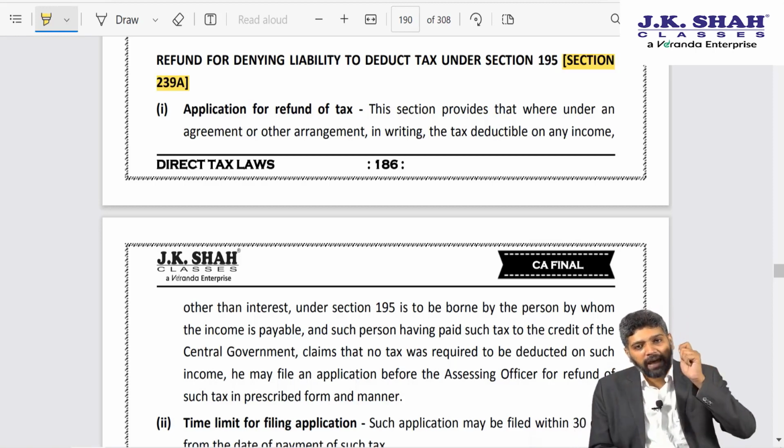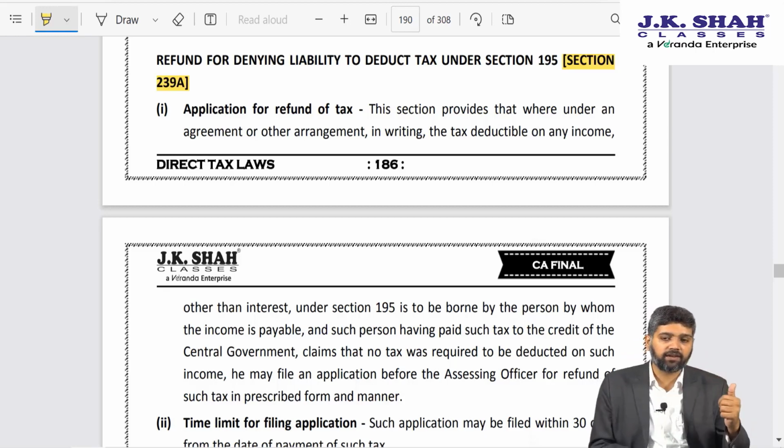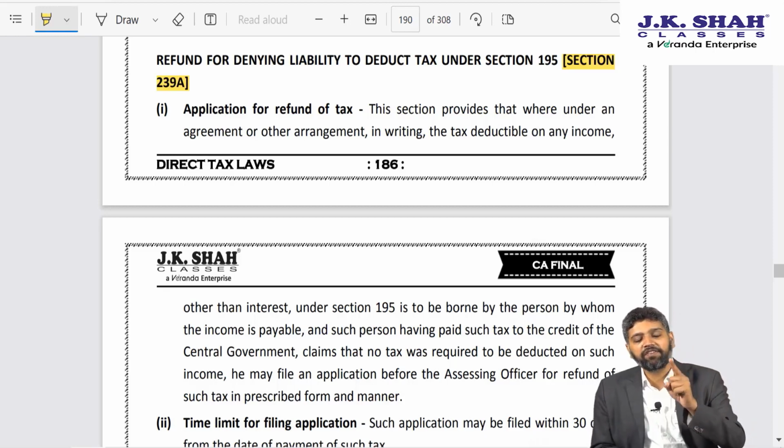Once I, the payer, bear the amount of TDS, I had a right up till last year to directly file an appeal under section 248 with the Commissioner of Income Tax Appeals, immediately after depositing the tax.